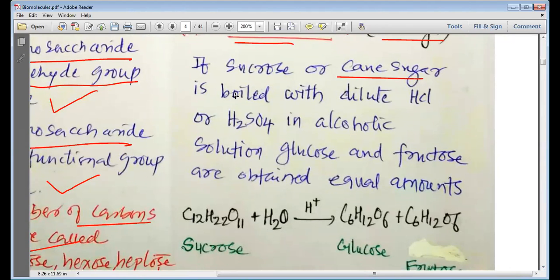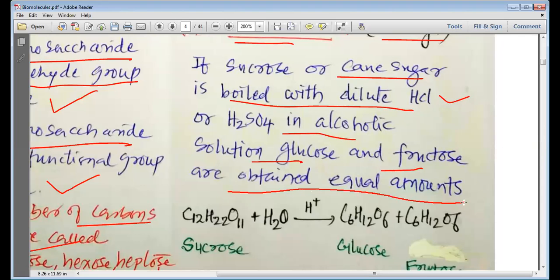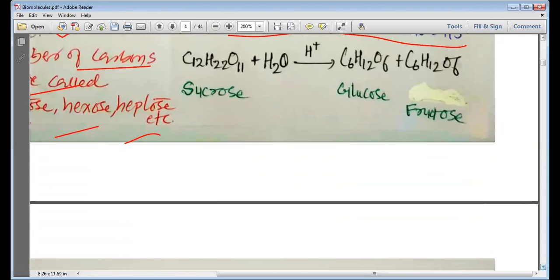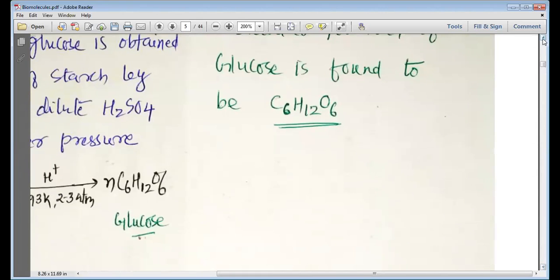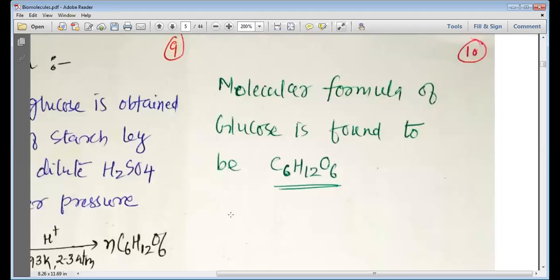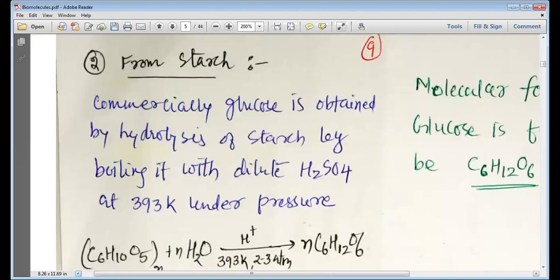If sucrose or cane sugar is boiled with dilute hydrochloric acid or dilute sulfuric acid in alcoholic solution, glucose and fructose are obtained in equal amount. So let us write the chemical equation. Your sucrose C12H22O11 in the presence of water and acid in the alcoholic solution, we get glucose C6H12O6, and we get fructose C6H12O6. Remember, my dear students, that glucose and fructose have the same molecular formula, C6H12O6. They just have different structures, but their molecular formula is the same.